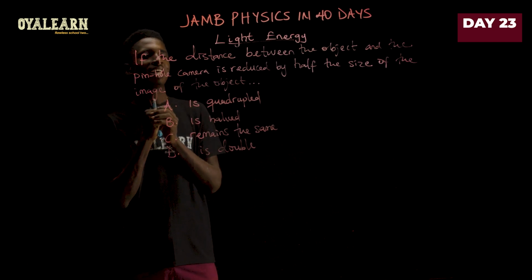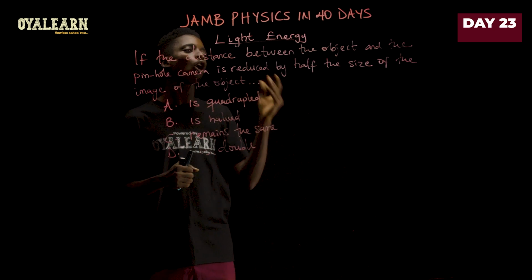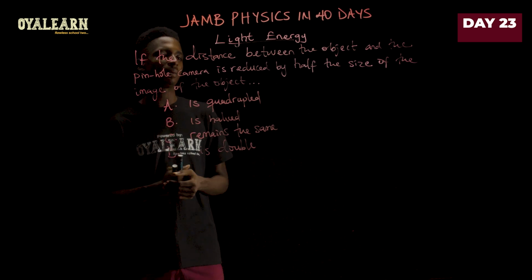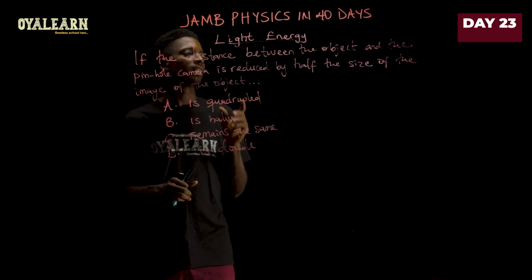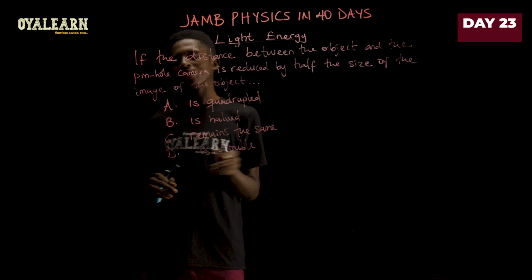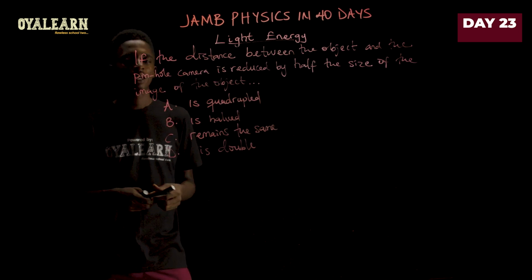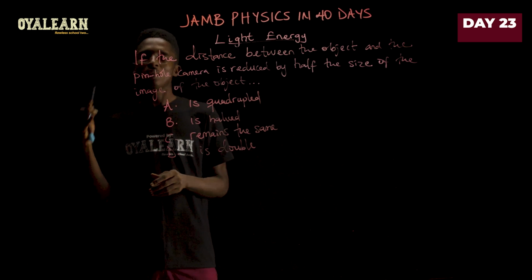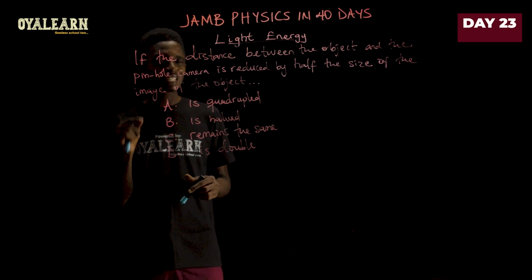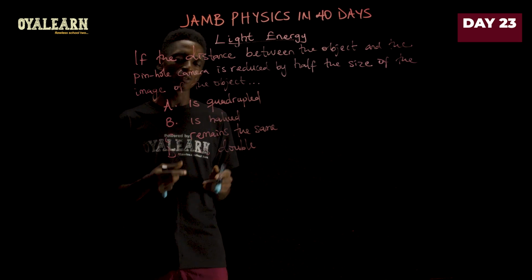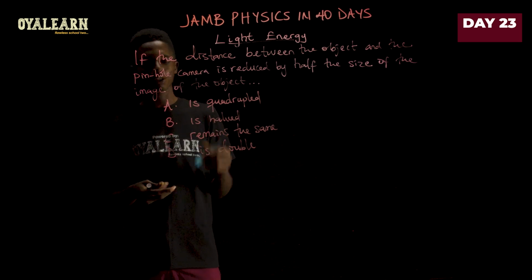This question says, if the distance between the object and the pinhole camera is reduced by half, the size of the image will... So let's find what happens to the size of the image. Now we know that magnification is image height over object height, and the same magnification is height of the camera over distance of object.